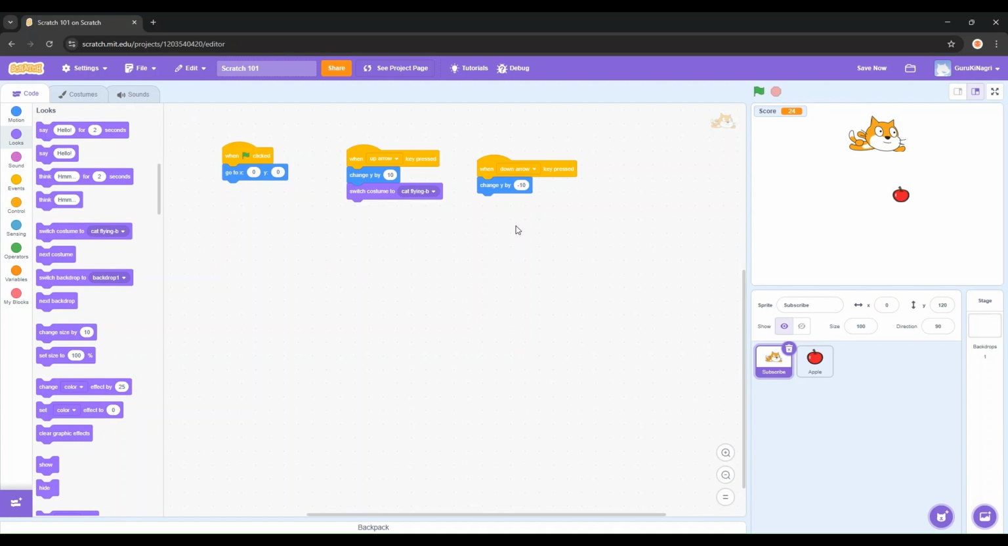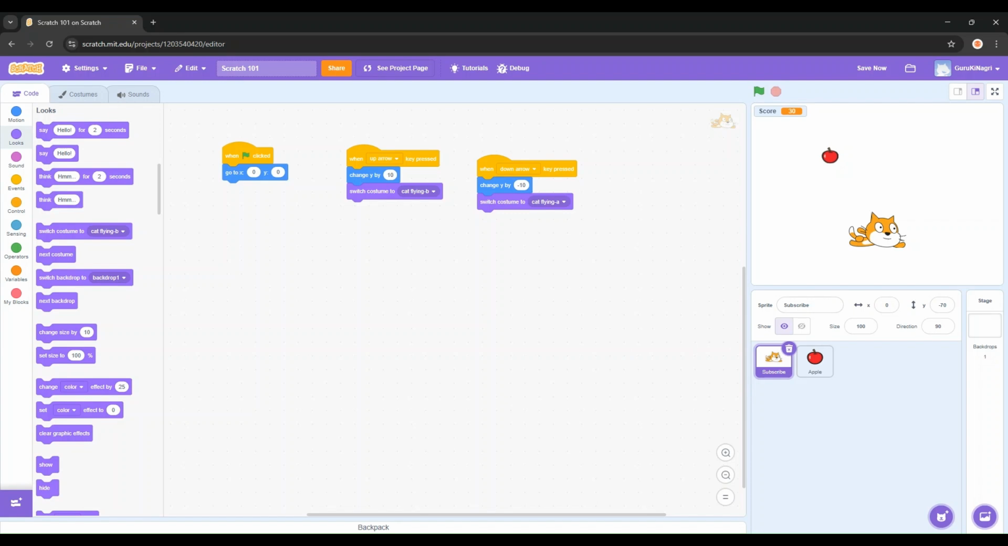Now, when it's changed Y by 10, down arrow key pressed, you want to switch him back to his normal. Let's test it. Yep, it works. That's great.